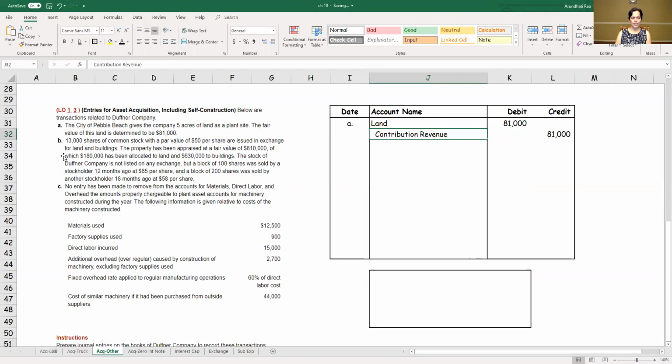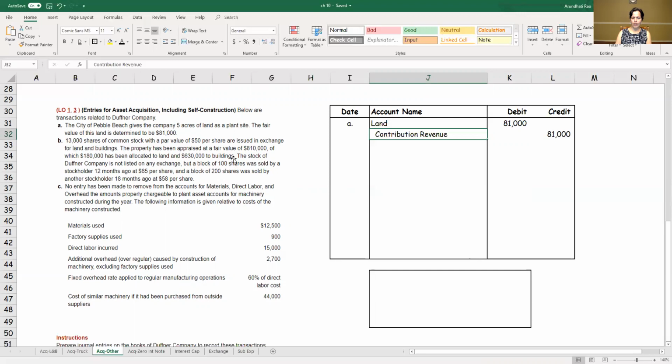Now let's look at the next situation. 13,000 shares of common stock with par value of $50 per share are issued in exchange for land and building. The property has been appraised with a fair value of $810,000, of which $180,000 is allocated to land and $630,000 is to the building. This is the appraised value. So this is a reliable number. Now the question is, do I know what I could have sold my stocks for in the open market, as we had seen in the previous video?